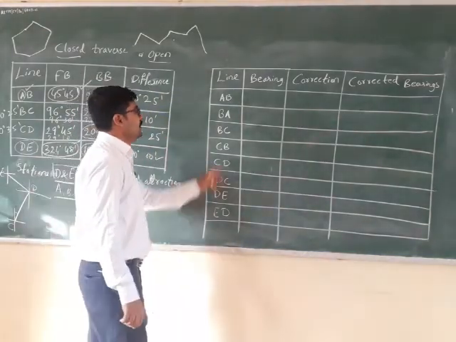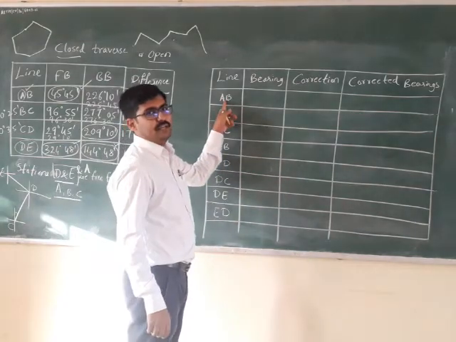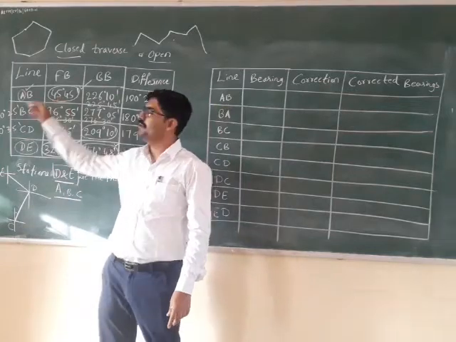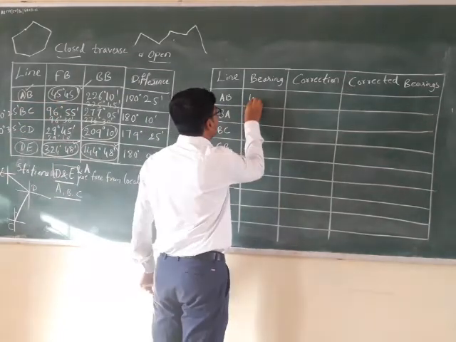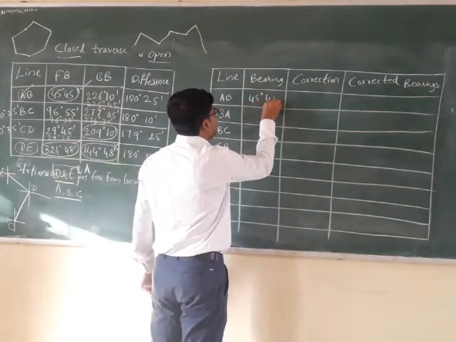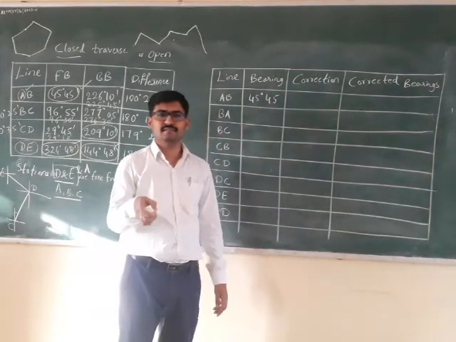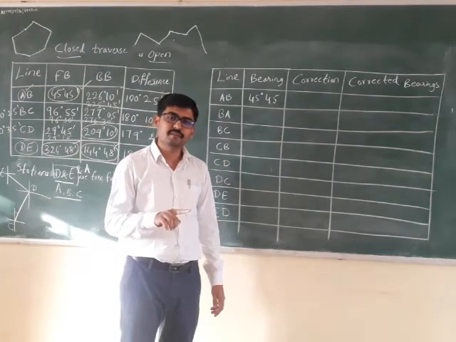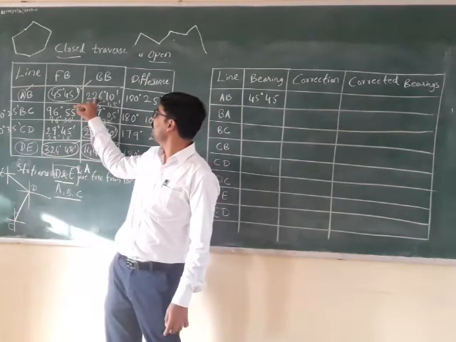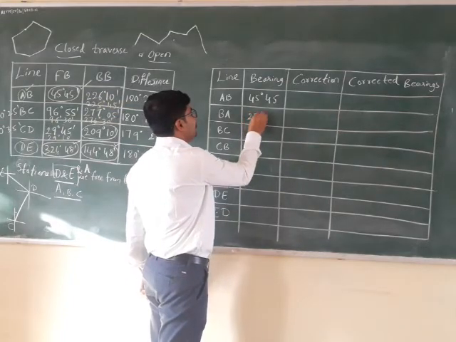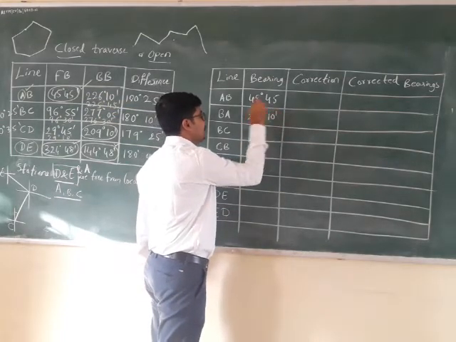Now AB means the forebearing of line AB, which is given as 45 degree 45 minutes. So I am going to write it here. Then BA means the back bearing of AB, which is 226 degree 10 minutes.